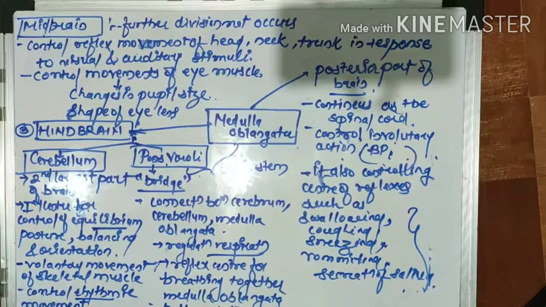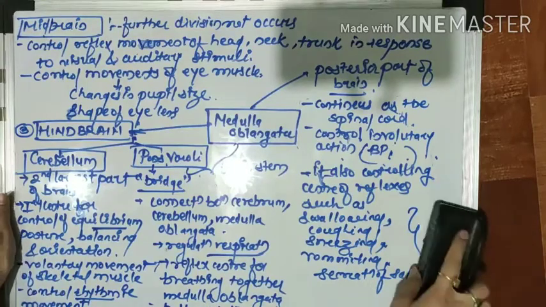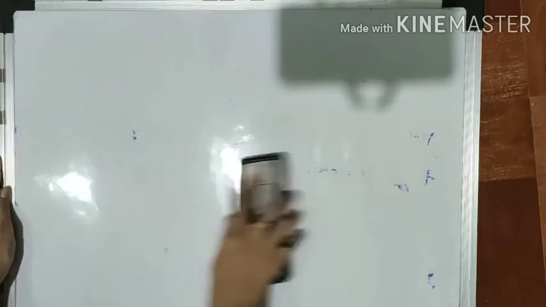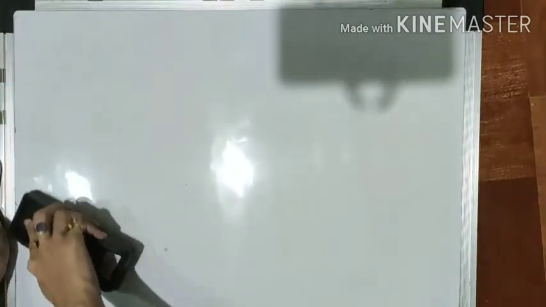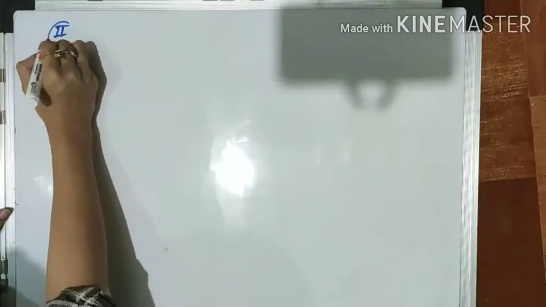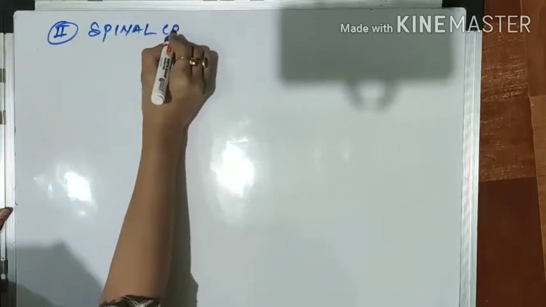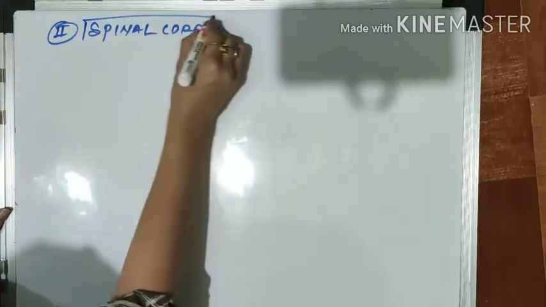Next we will see the second important part of the central nervous system, which is called the spinal cord. Brain we already studied, so that much only. Then the last important part of the central nervous system is called the spinal cord. Understood?